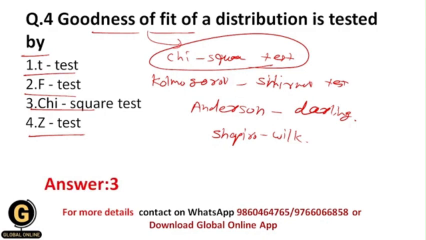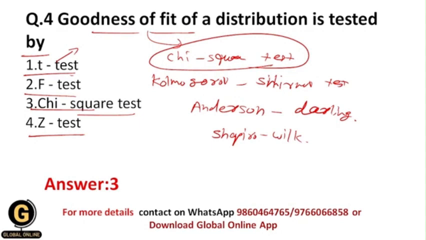Okay, now over here t-test, f-test and z-test. Okay, all of these three tests are parametric tests, and the chi-square test is a non-parametric test. Okay, so by using a t-test, basically we can find out whether there is a significant difference between the groups or not.